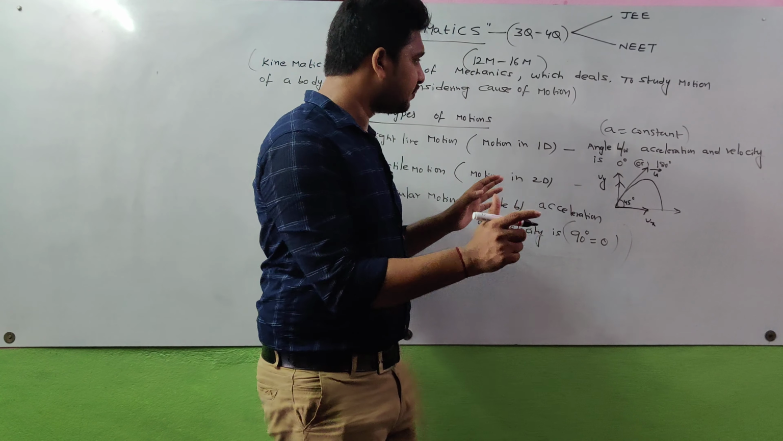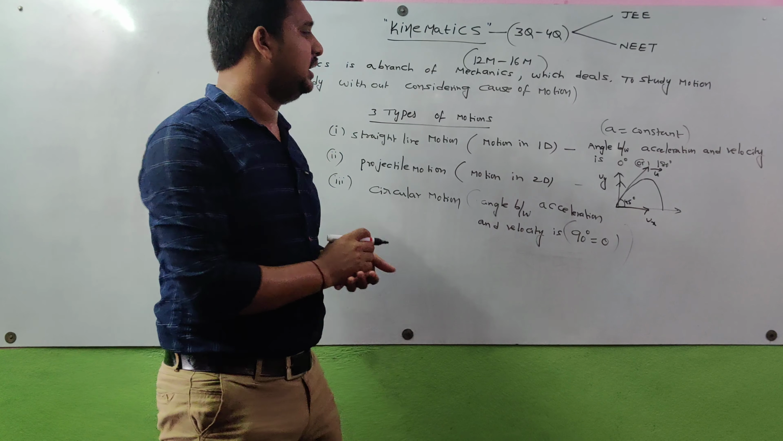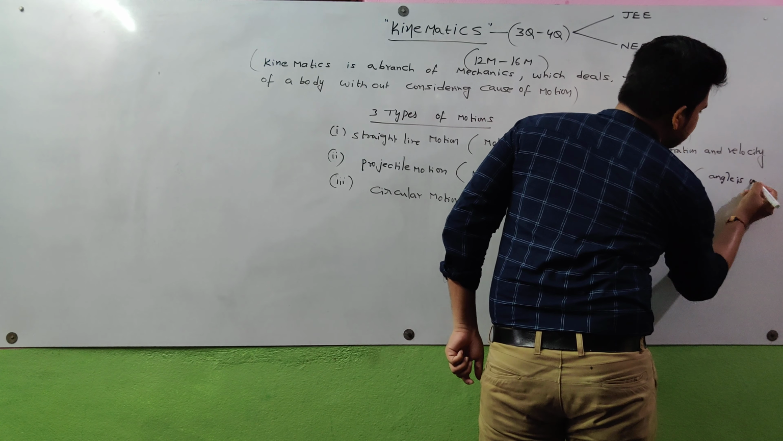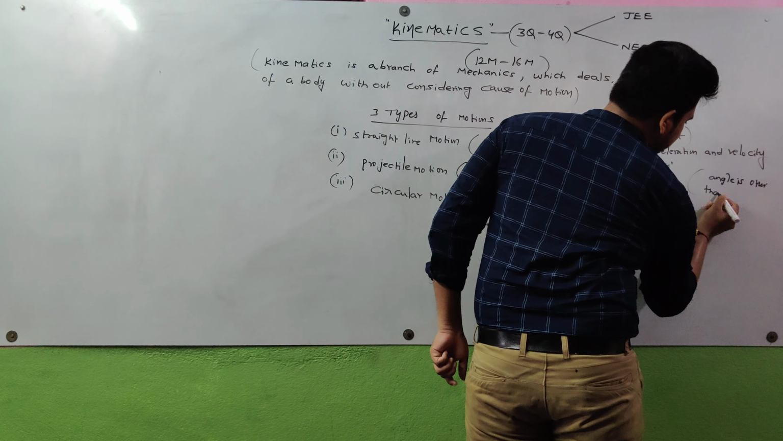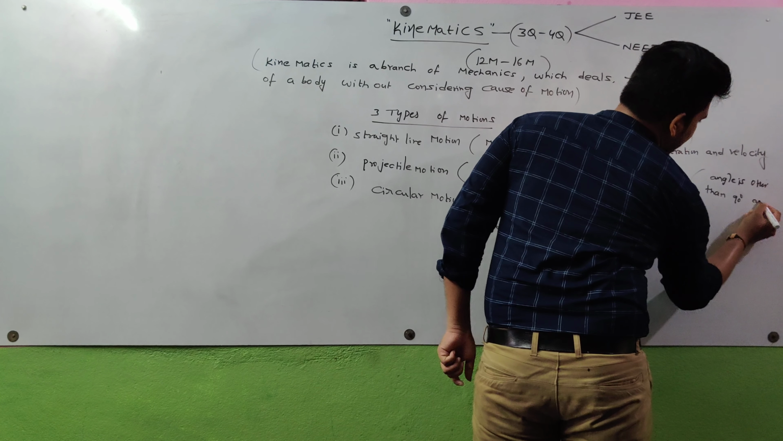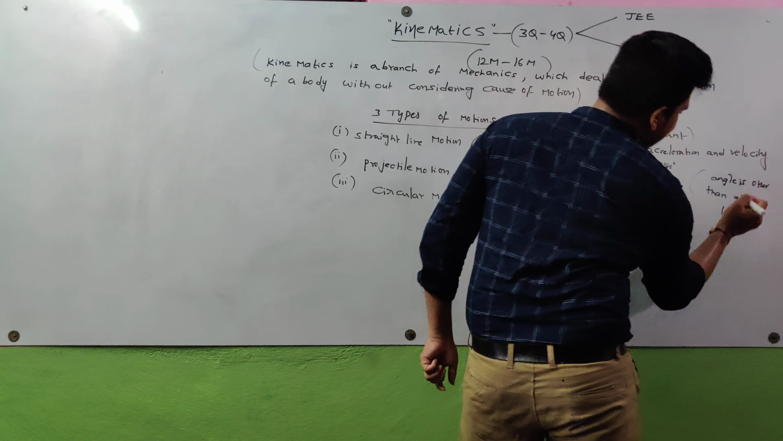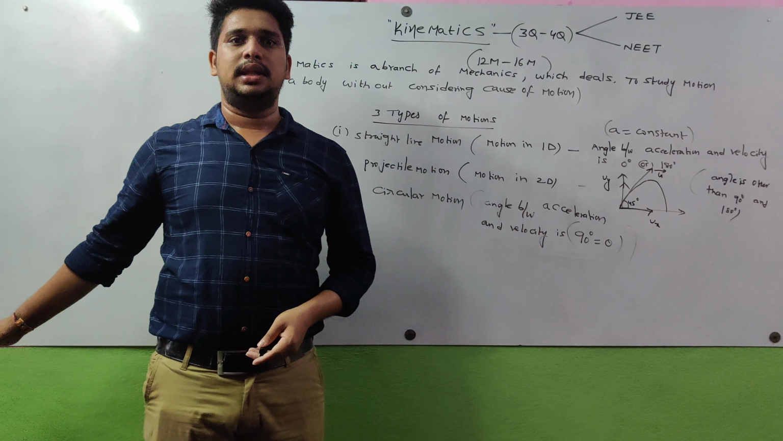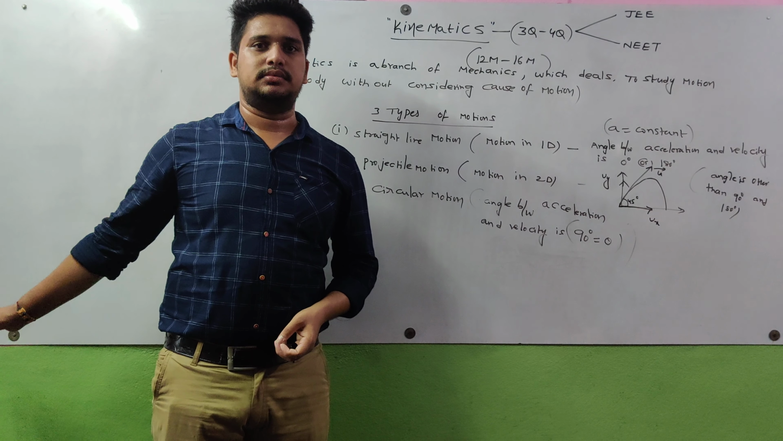This is for different types of bodies. Here the angle is other than 90 degrees and 180 degrees. That path is called projectile motion.